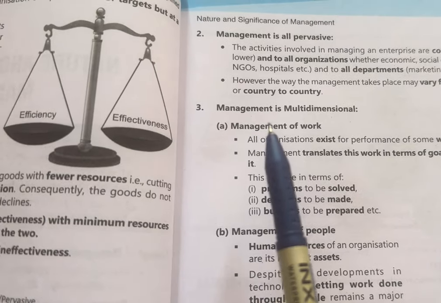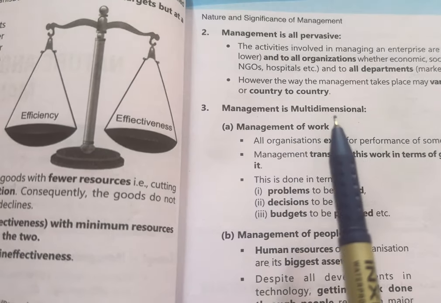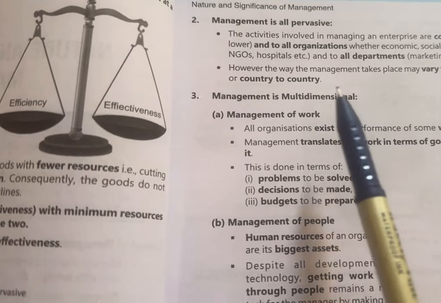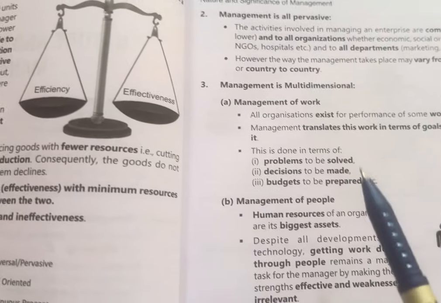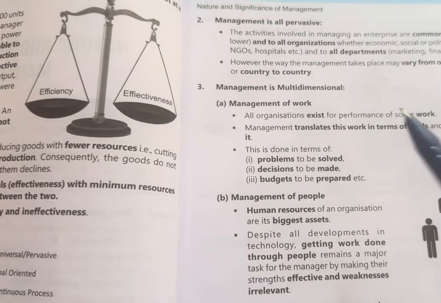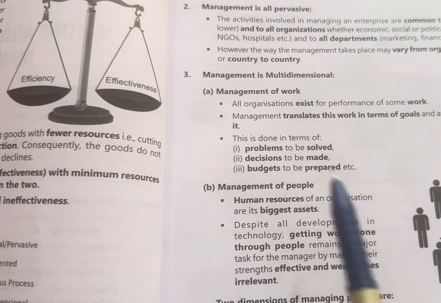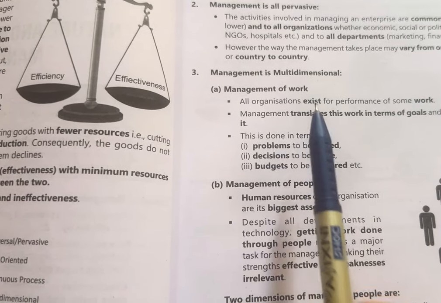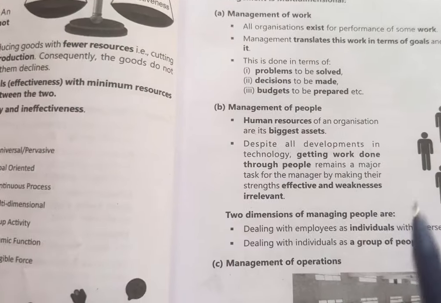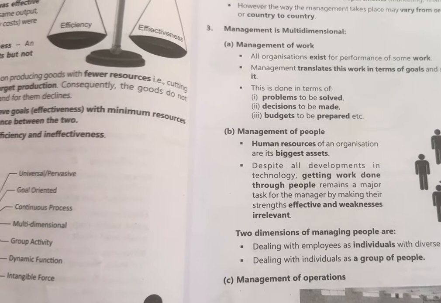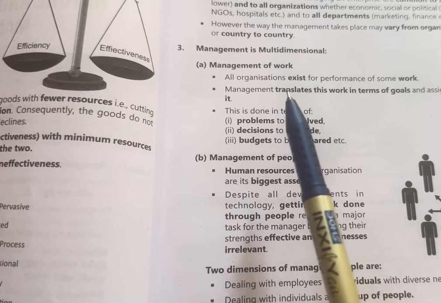The next characteristic is management is multidimensional. Here multidimensional means that management works in different dimensions, like management of work, management of people, and management of operations. Let's see management of work.